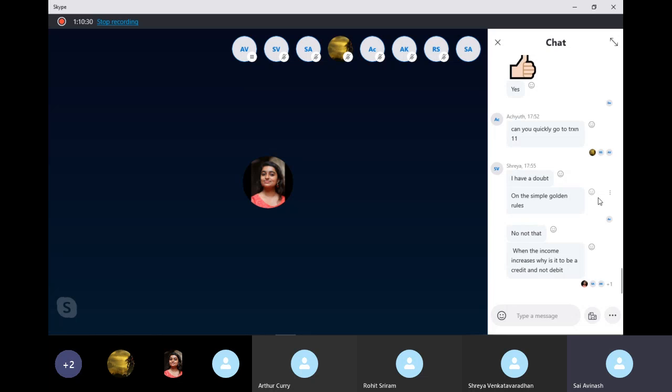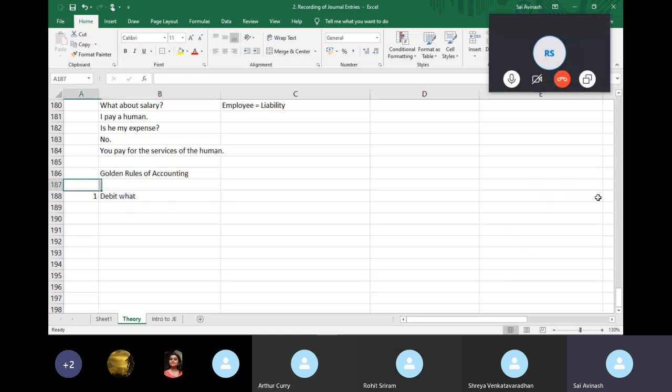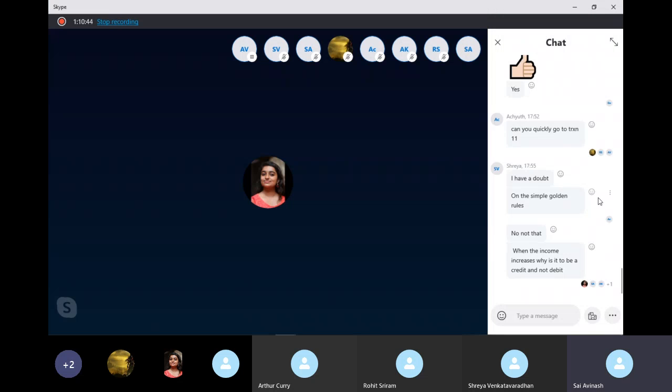Okay, I'll try to explain this, but I'll tell you now itself, you will anyway get this answer when we come to the balance sheet, but I'll try to explain it as simply as possible. There are three golden rules of accounting. Rule one: debit what comes in, credit what goes out. Two: debit the receiver, credit the giver. Three: debit all expenses and losses, credit all incomes and gains. It's a very standard rule.